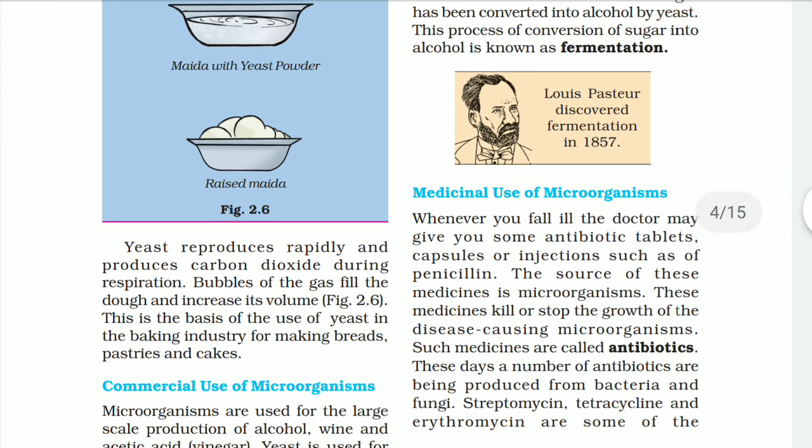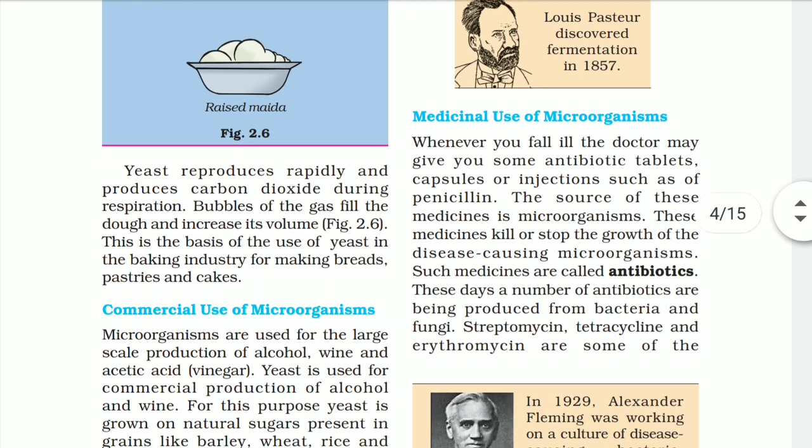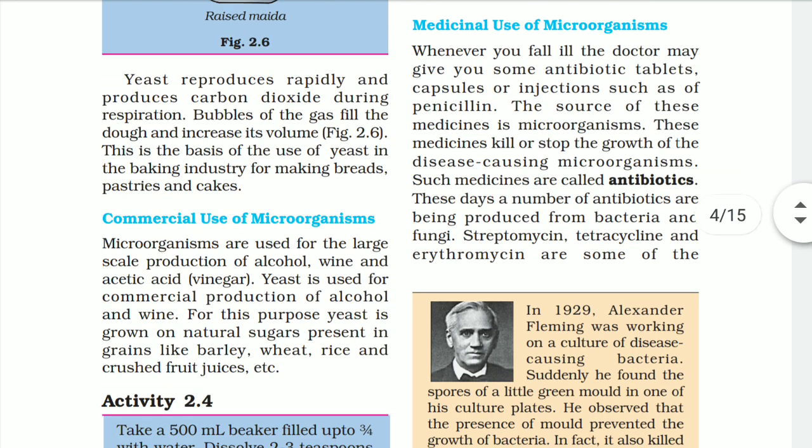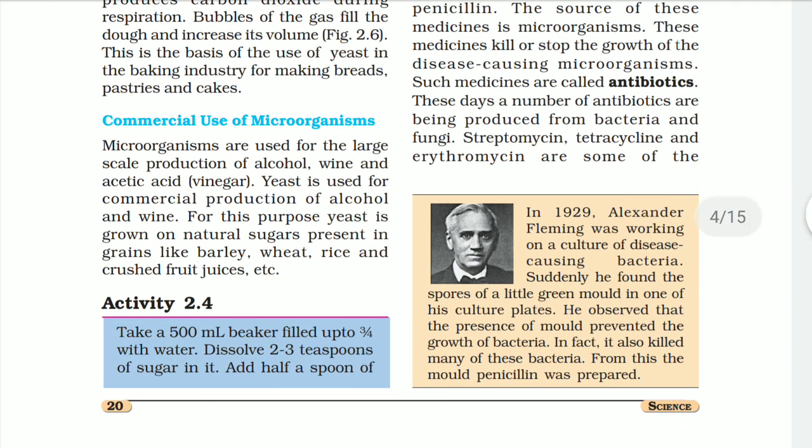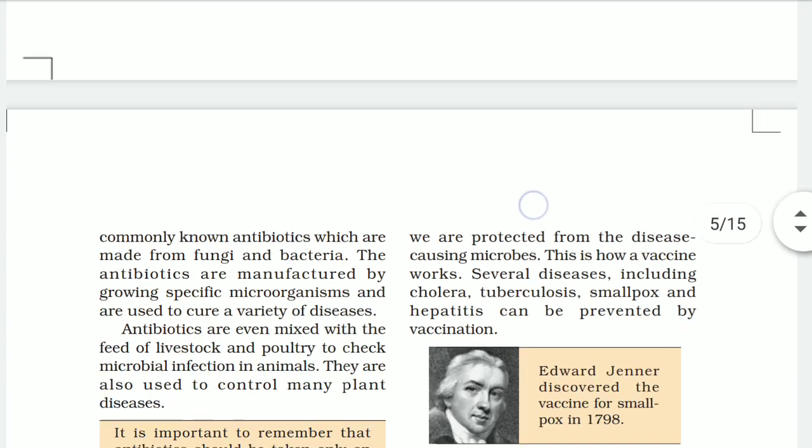Medicinal use of microorganisms. Whenever you fall ill, the doctor may give you some antibiotics, tablets, capsules or injections, such as penicillin. The source of this medicine is microorganisms. This medicine kills or stops the growth of the disease causing microorganisms, and such medicines are called antibiotics. These days, a number of antibiotics are being produced from bacteria and fungi. Streptomycin, tetracycline and erythromycin are some examples of this kind of drug.